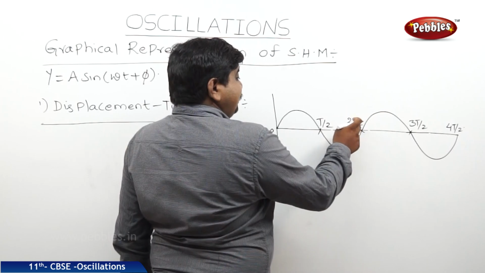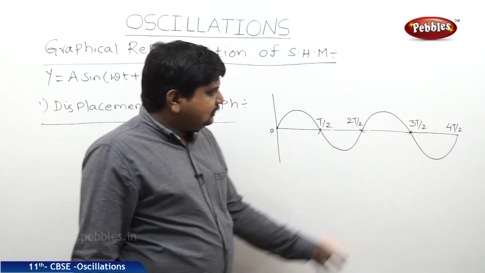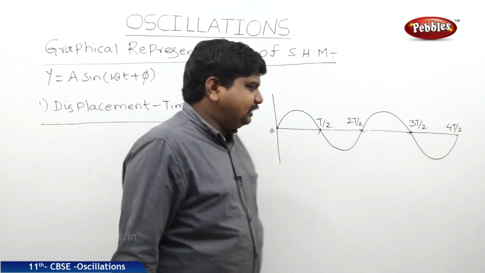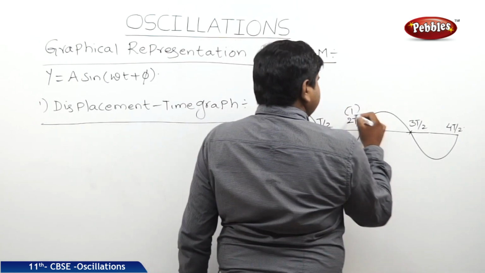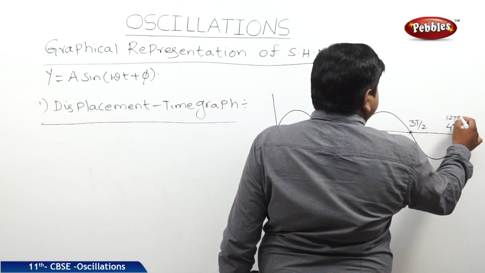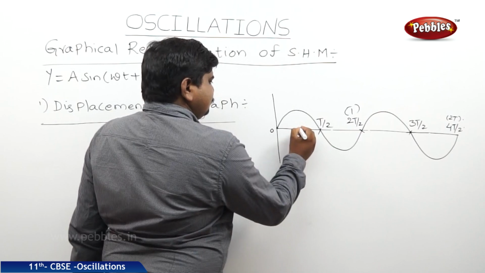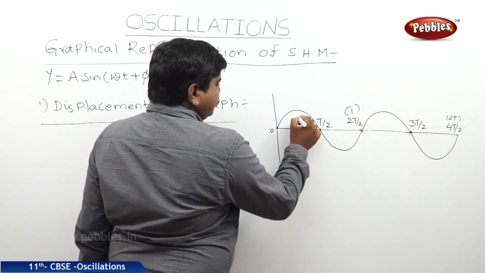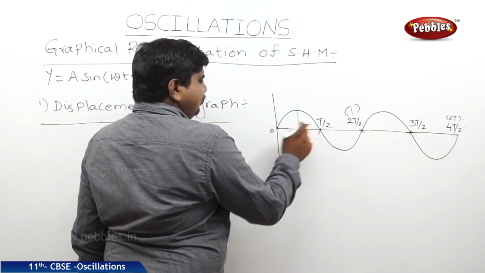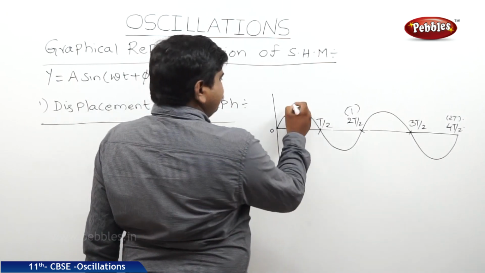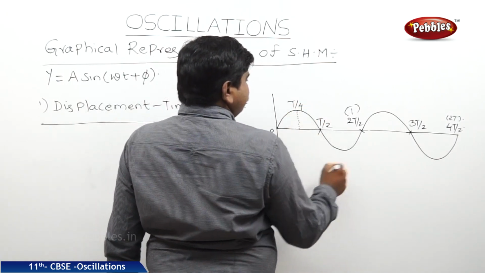So this 2T by 2 is also called capital T. This is 3T by 2, this is 2T. But the amplitudes are exactly in the middle of 0 to T by 2. Therefore, it is T by 4.